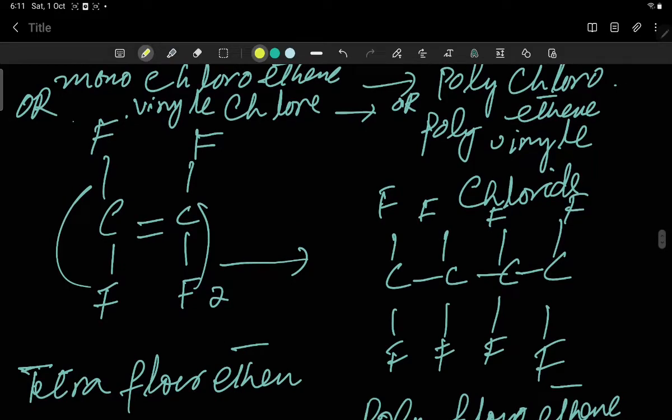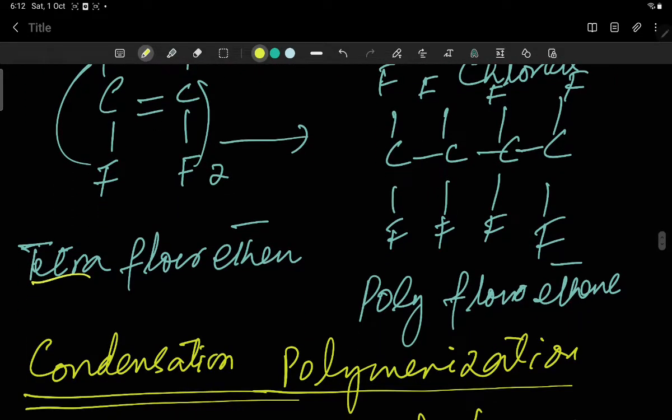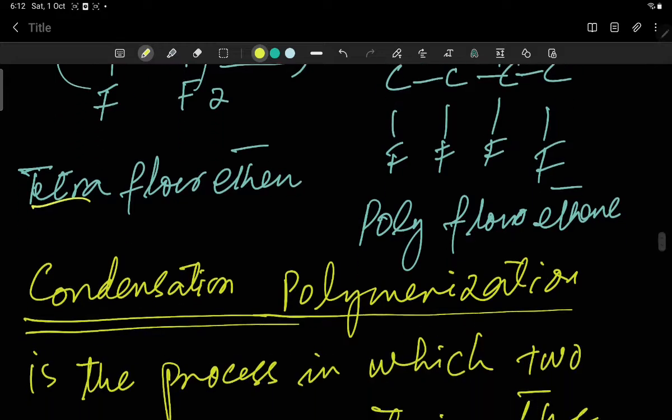The next example is tetrafluoroethene. Tetra means 4, and this is the molecule of the monomer. When it is written over 2 along with the bracket, draw the 2 units, the same 2 units with single bonds. So this is the polymer, polytetrafluoroethene.